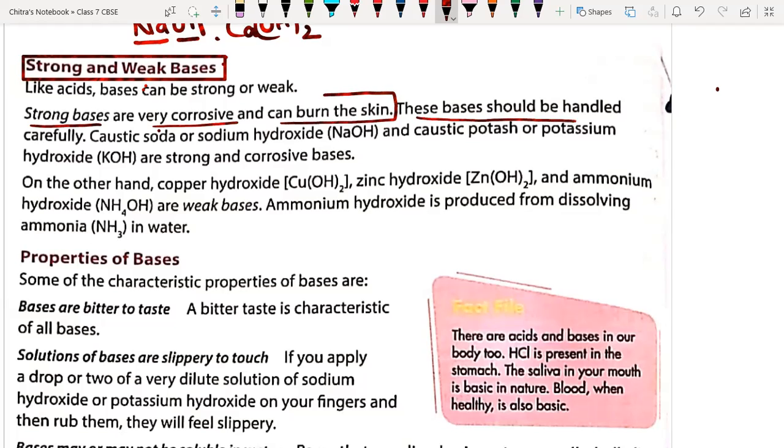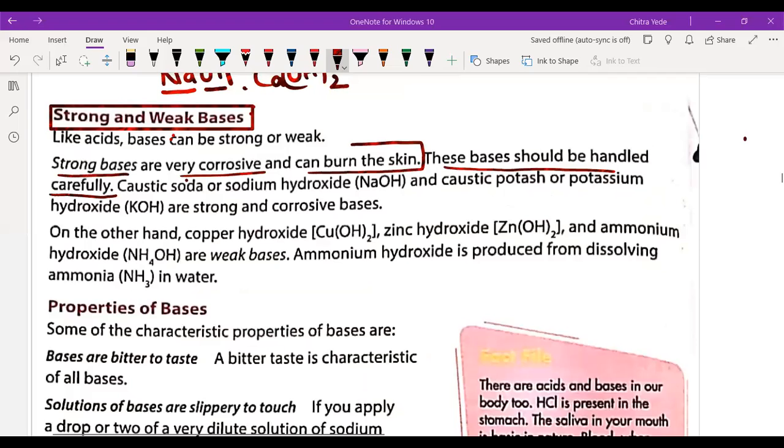These bases should be handled carefully, because they are very dangerous. Whenever we use them during an experiment or practical in school or elsewhere, we have to handle them carefully, otherwise we can get harmed by these substances.